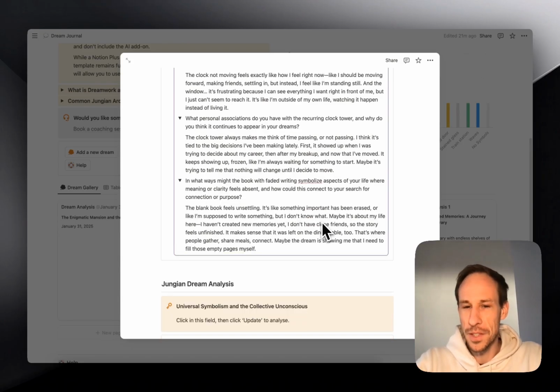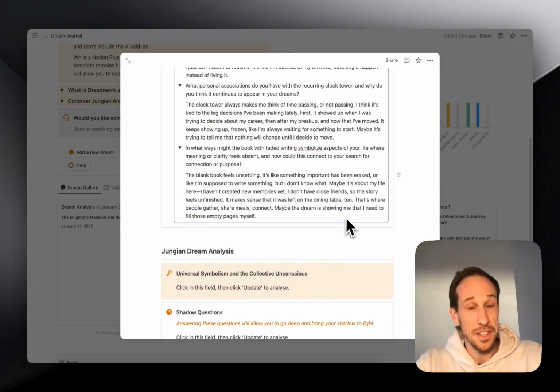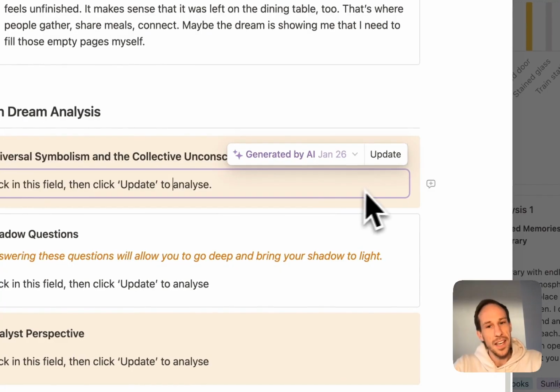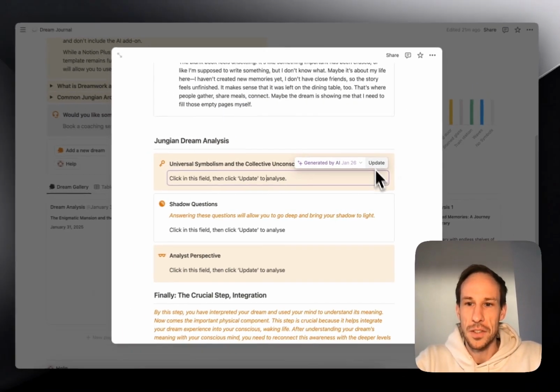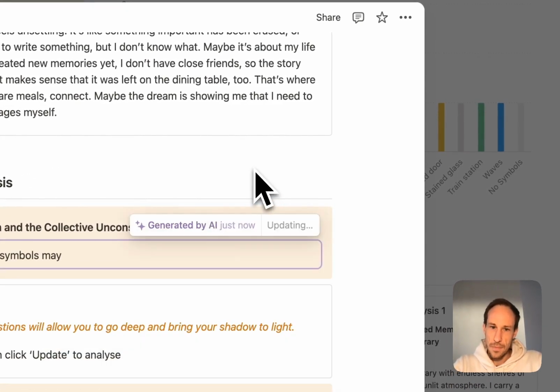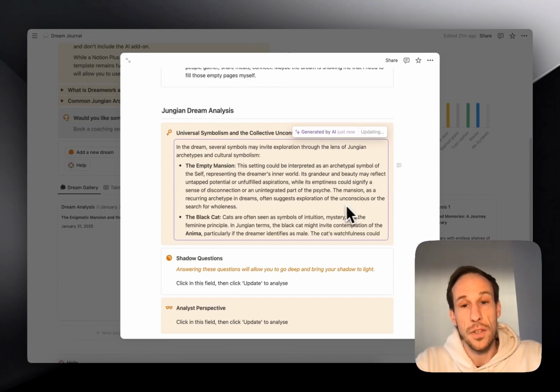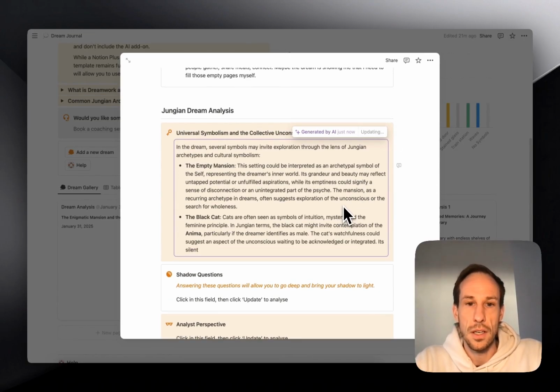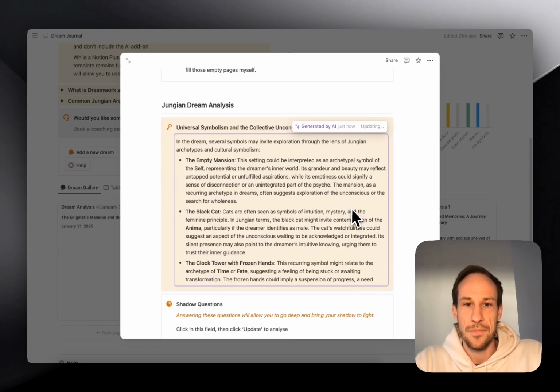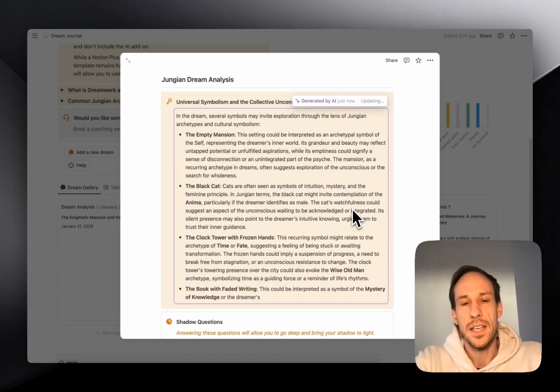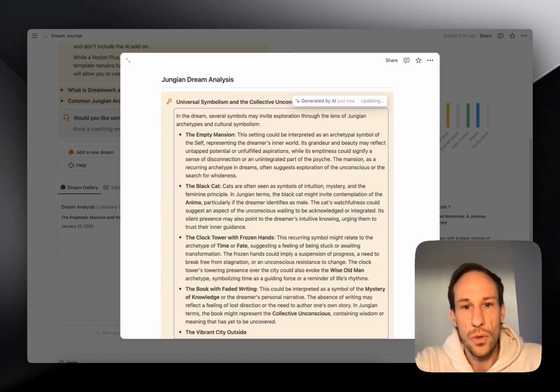And after doing all this thinking work, we get to sit back and get the AI to do a bit of work for us. So here, when you click into this field and hit update, it will now unpack the universal symbolism and aspects of the collective unconscious for us. So it would look at things like archetypes in the Jungian sense.